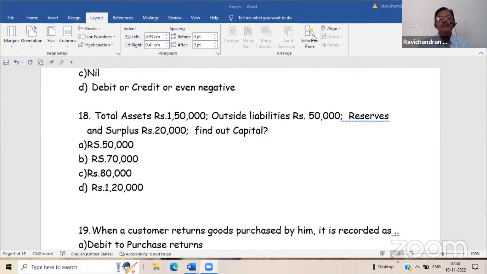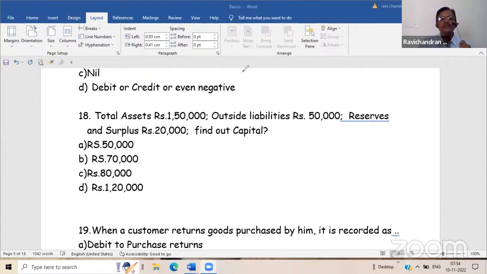Sir, assets shows in 80,000. 80,000. Sir, assets are shown in 30,000. Only one person. You ask only one person. I have to ask. If everybody is talking, I cannot hear. No, only one person. What is the doubt? Otherwise, you put it in the chat box.